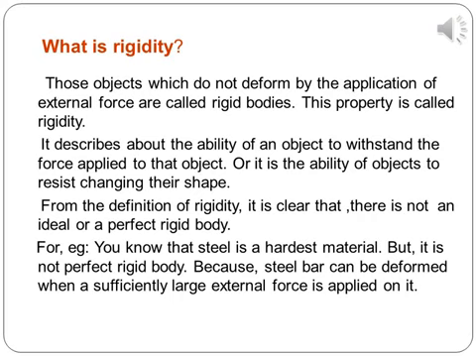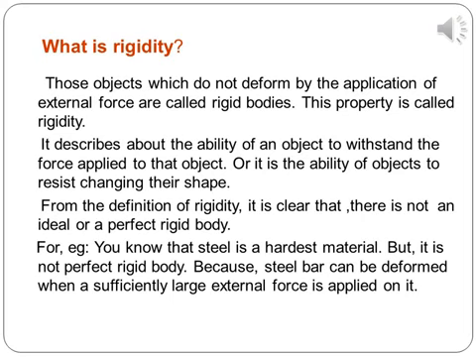There is one term whose meaning you should know. It is nothing but rigidity. What is rigidity? Those objects which do not deform by the application of external force are called rigid bodies. This property is called rigidity. It describes the ability of an object to withstand the force applied to it, or it is the ability of objects to resist changing shape by the application of an external force.